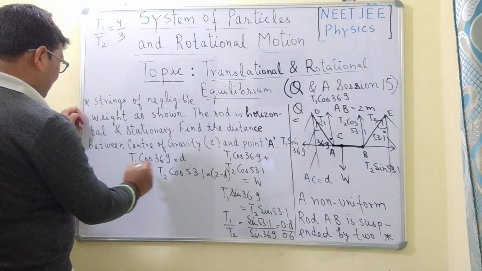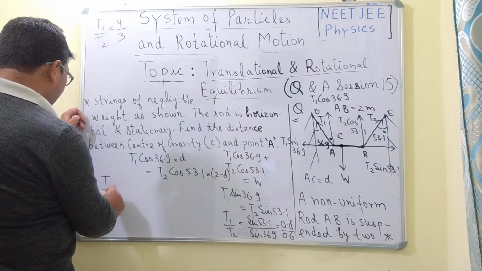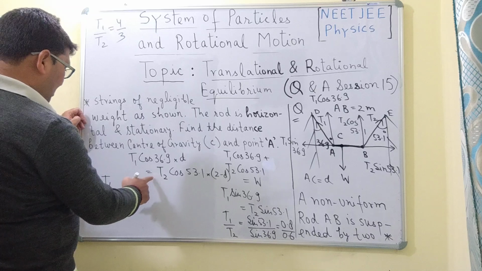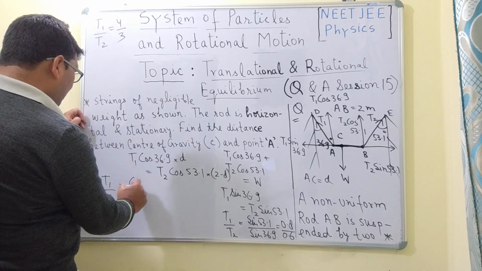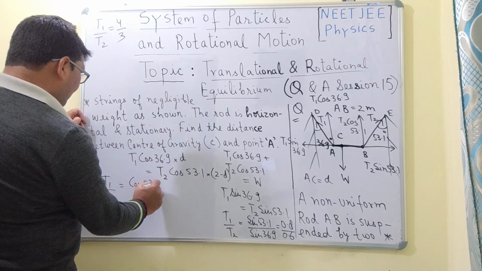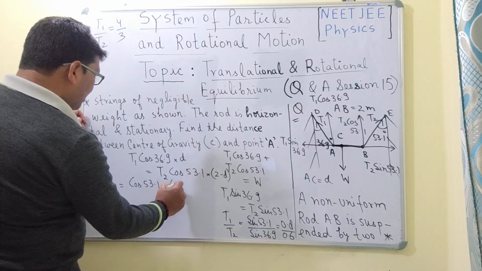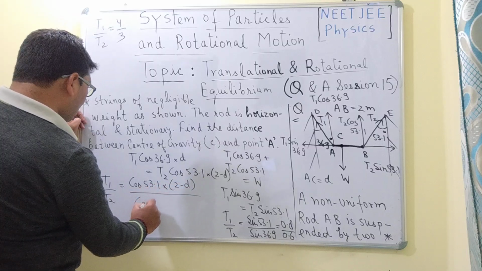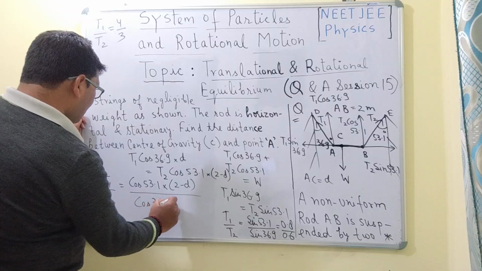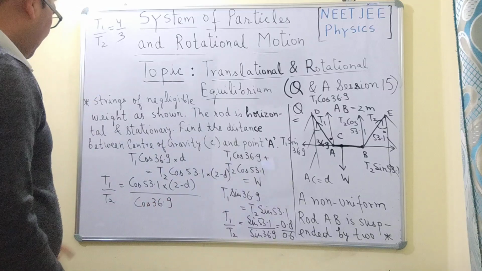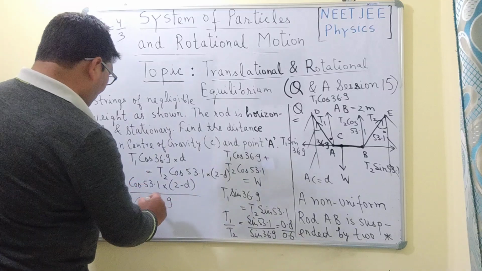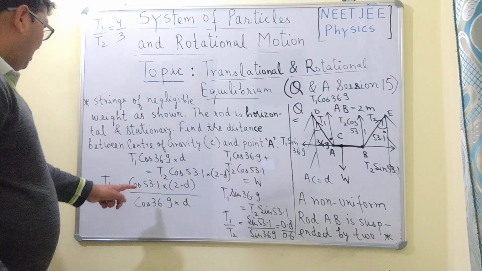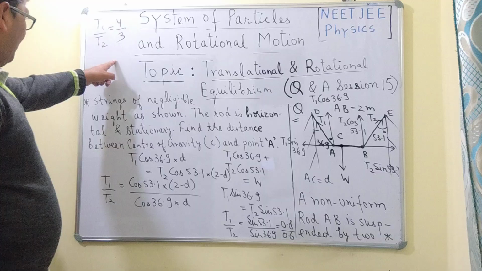Now here, from this equation, T1 upon T2 will be equal to cos 53.1 into 2 minus D divided by cos 36.9 into D. Now T1 upon T2 is equal to 4 by 3.